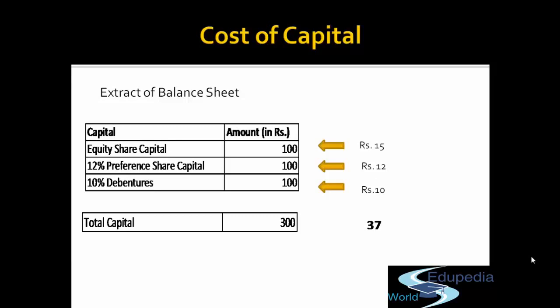Why does the company need to meet their expectation? See, if the company is not going to meet their expectation, why will they invest into the company? So this 37 is the minimum cost that the company has to bear, or the company has to generate this much return so as to bear the cost of the fund holders. Otherwise they are not going to invest into the business. So this much return is the minimum return that you have to give to the financiers for providing you capital. This 37 is the cost of capital for you.